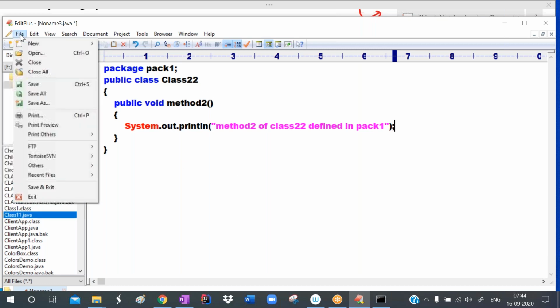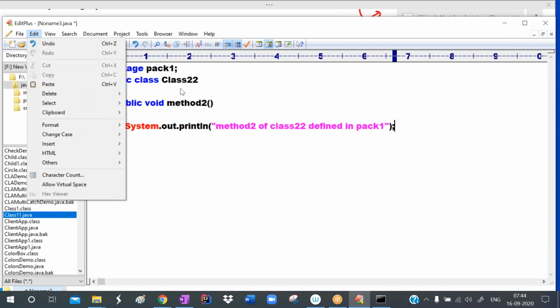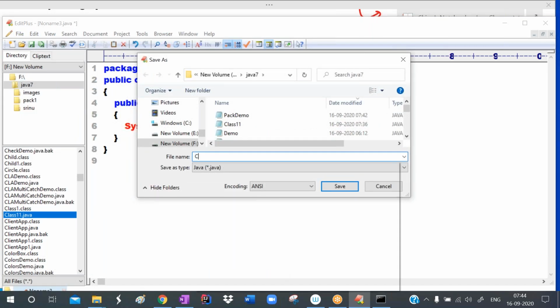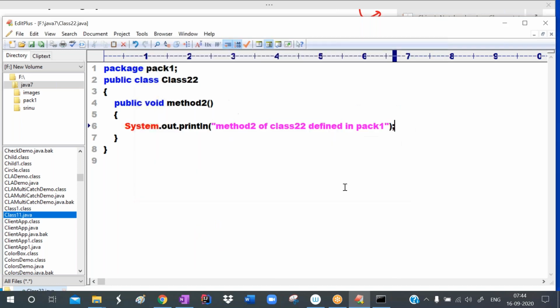I want to save this one. To save this, use the class name. The class name is Double2, so I'm saving it as Double2. Okay, program saved.